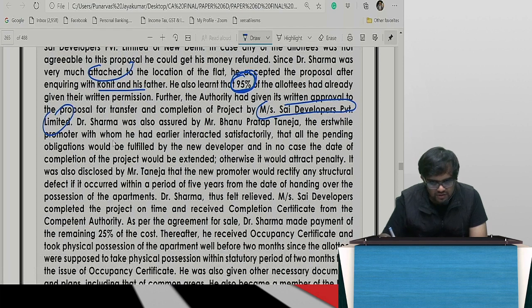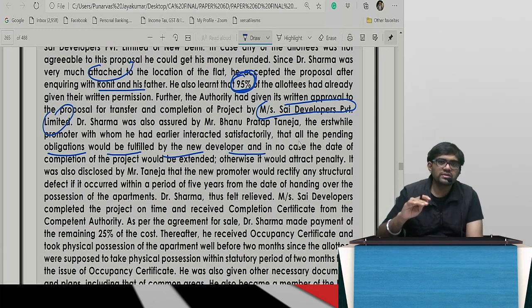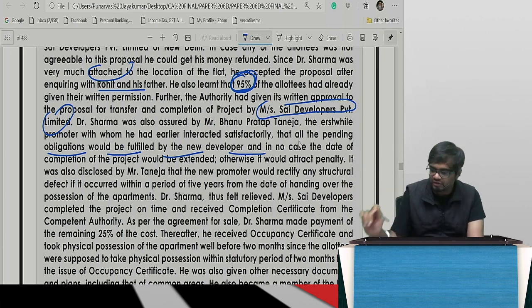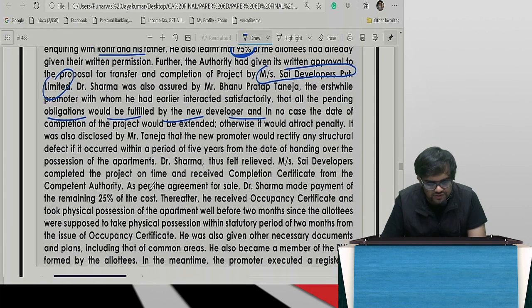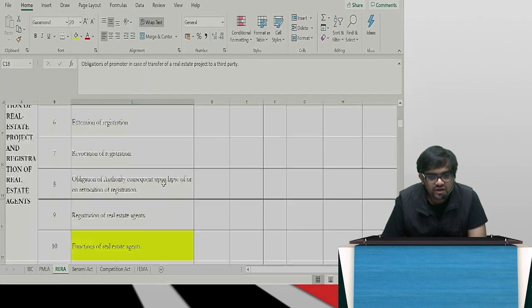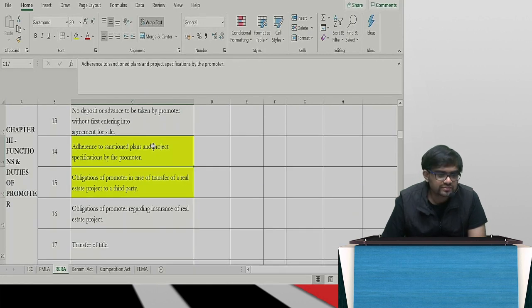The erstwhile promoter with whom he had interacted satisfactorily assured that all the pending obligations will be fulfilled by the new developer. Sir, mother promise, I told you I'll do everything, sir. Now, this fellow, Sai Developers, mother promise, uncle promise, auntie promise, he will do it, right? That's the thing. It was also discussed that Mr. Taneja, the new promoter, would rectify any structural defect. All the structural defects and all will come in the adherence to the sanction plan.